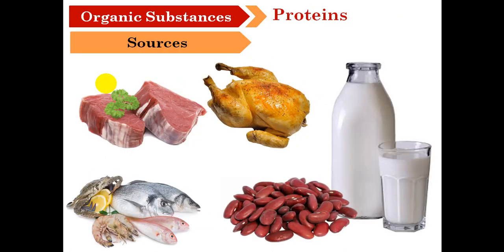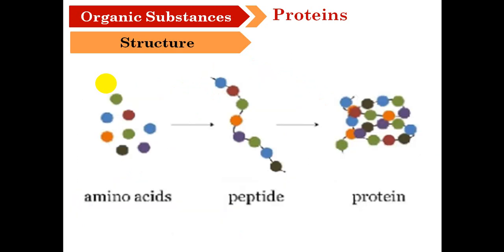The sources of protein are like the meat, chicken, milk, beans, fish. The structure of protein: the protein consists of polypeptides. If we cut these polypeptides, we are going to obtain a simple molecule which is called amino acids.